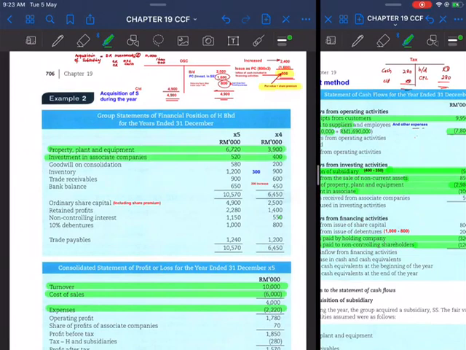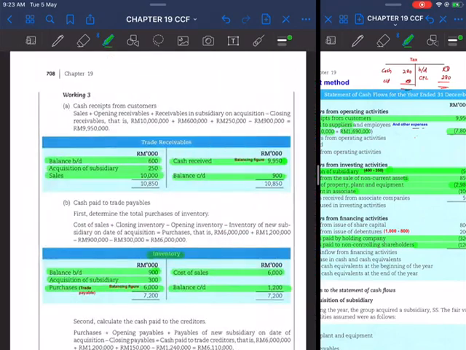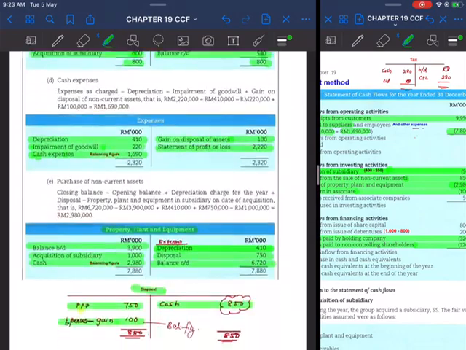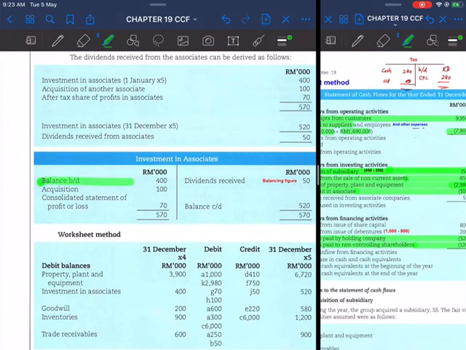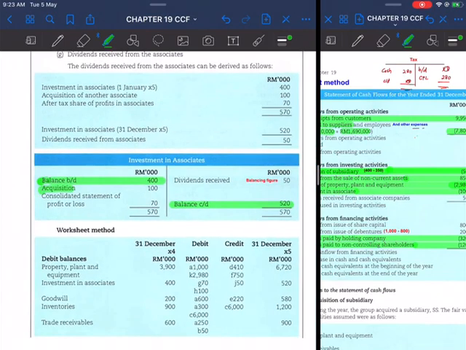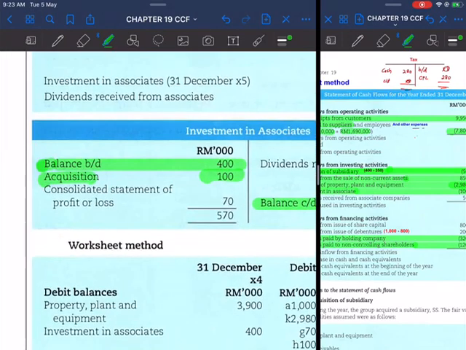And then investment in associate. Okay, for investment in associate, we need to find actually the dividend received from associate. We have opened the associate company's investment in associate account. So here, put in the brought down figures and carried down figures. And during the year, we purchased, acquisition of associate company, 100,000 paid with cash. Okay. Therefore, the double entry normally is debit investment in associate, credit cash. So we have entered here.